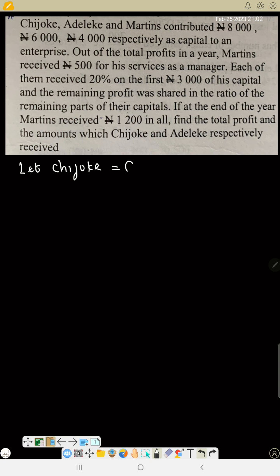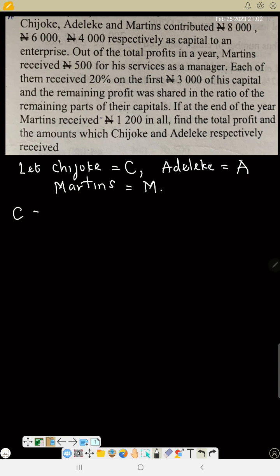Let Chijioke be C, Adeleke be A, and Martins be M. Now, Chijioke, Adeleke and Martins contributed 8,000 naira, 6,000 naira, 4,000 naira respectively as capital to an enterprise.